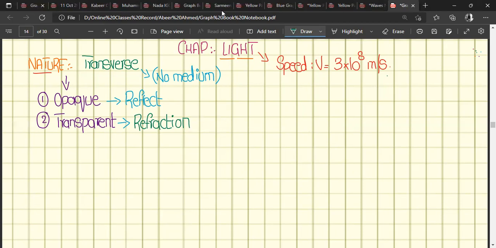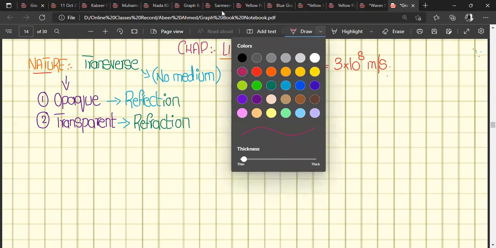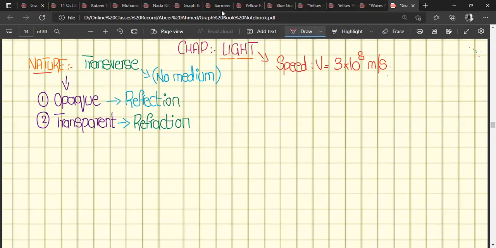So now we have to discuss all those properties for the light concept or light waves. If we first discuss the reflection of light, or you can say the law of reflection for light waves.